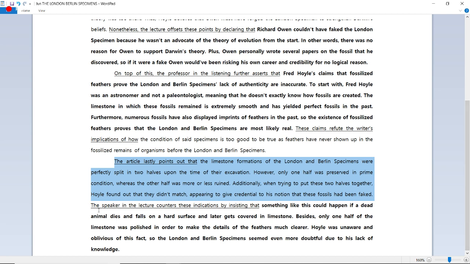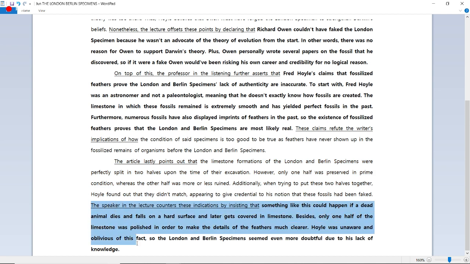All right, now the lecture's last and third argument. The speaker in the lecture counters these indications by insisting that something like this could happen if a dead animal dies and falls on a hard surface and later gets covered in limestone.